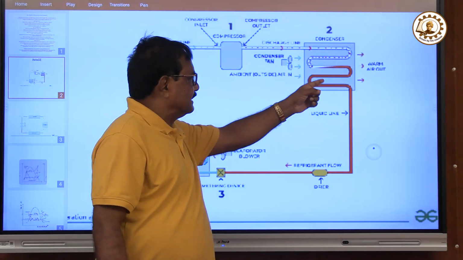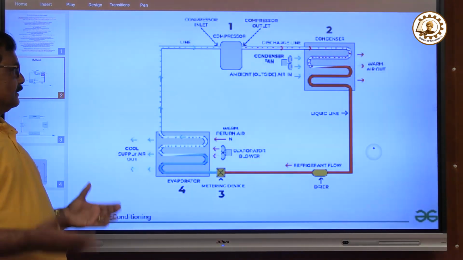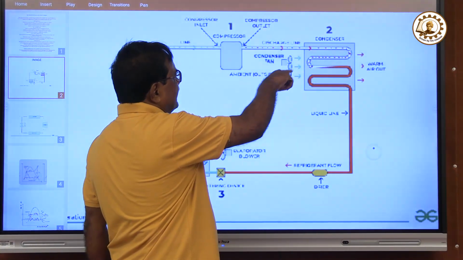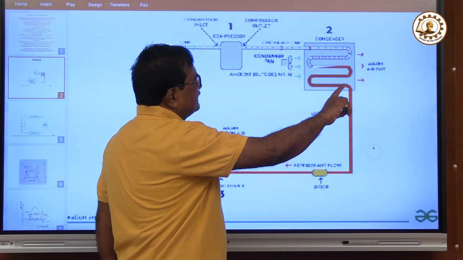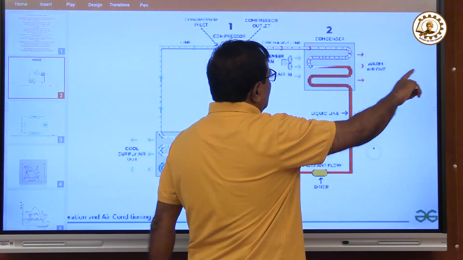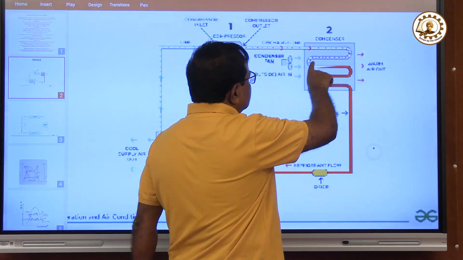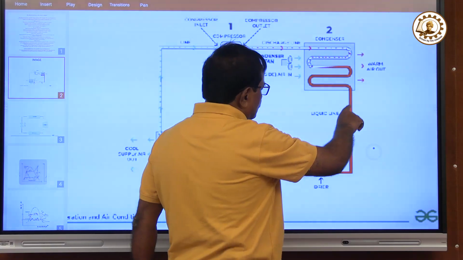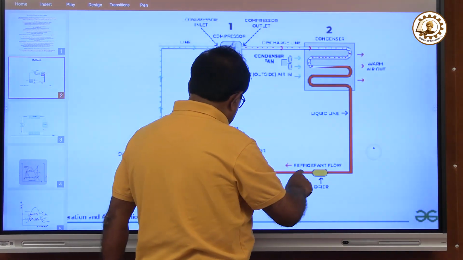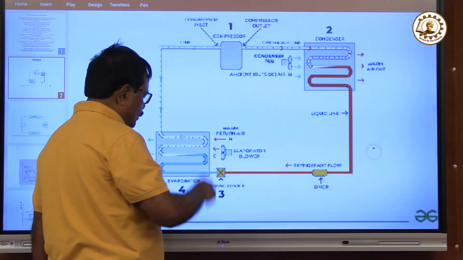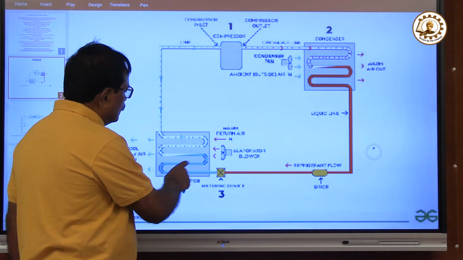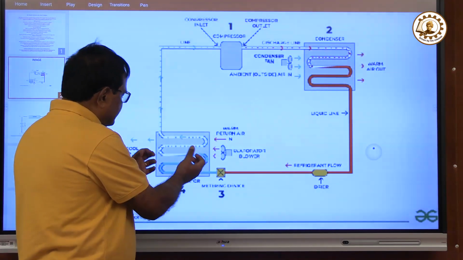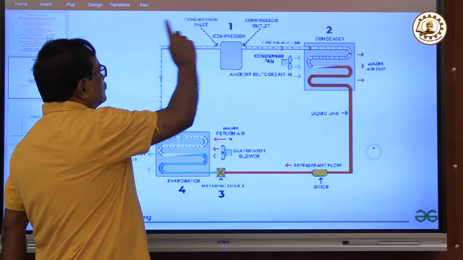Then it is sent to a condenser. The condenser may be water cooled or air cooled. Here it is air cooled. A fan throws the heat out to the atmosphere, and warm air goes out. So the heat in the condenser is thrown out to the atmosphere and the refrigerant becomes liquid, and then it comes to a dryer. After that it comes to the expansion valve, where it is throttled and becomes very cool, and then goes as a liquid to the evaporator, which is to be cooled, and takes the heat from the evaporator, then again goes to the compressor.